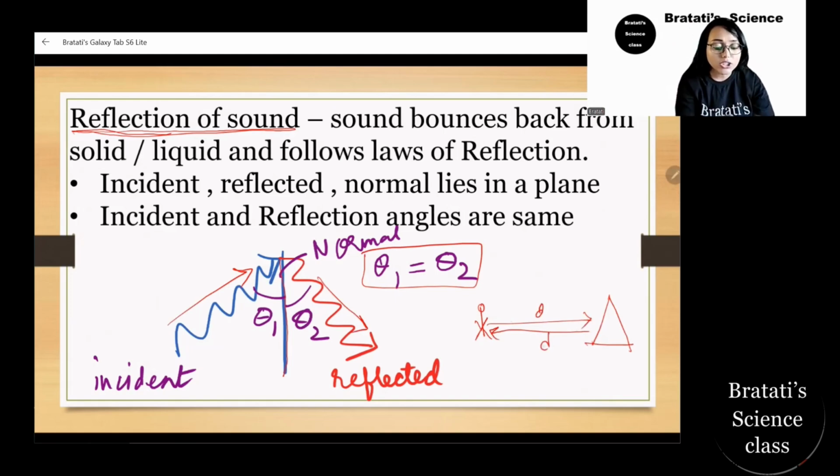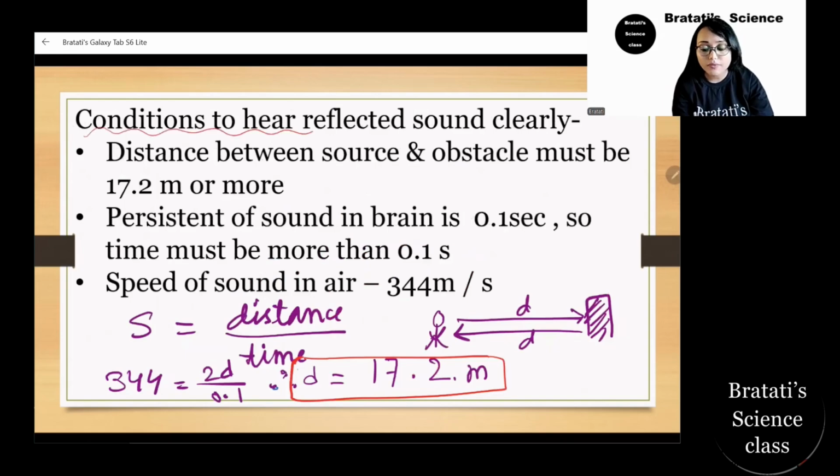So what is the condition to hear the reflected sound clearly? I repeat, clearly. To hear the reflected sound clearly, there must be a minimum distance between the source and the obstacle of 17.2 meter. Now, why this? As I was telling you, s, the speed of sound, is distance by time.